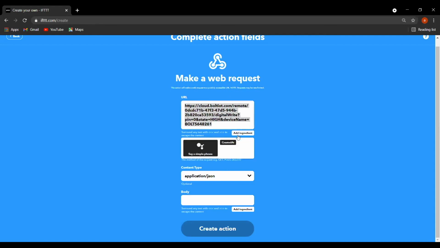Add ingredient means anything else you want to add. Like one ingredient is added with this URL. Ingredient means, if I am using my Google Assistant, that particular ingredient is added with my URL. With this URL I am using Google Assistant. So when I say light on, then this particular URL will just run. So these two things are interlinked with each other.